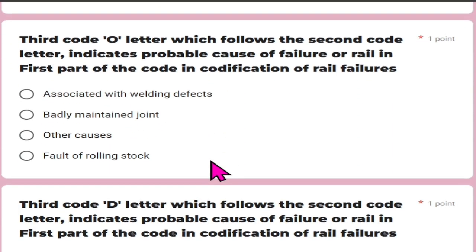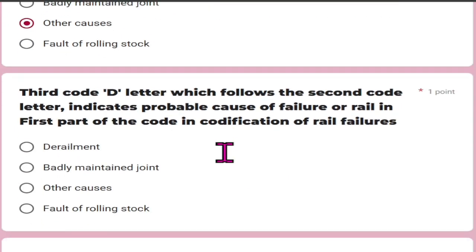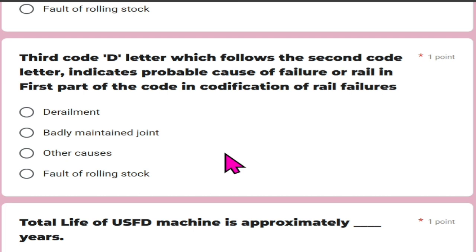The letter code O, the third code O letter, which follows the second code letter, indicates probable cause of failure of rail in the first part of the code in codification of the rail failures, and that is other causes. Third code D letter, which follows the second code letter, indicates probable cause of the failure of rail in the first part of the code in codification of the rail failure, and that is derailment.